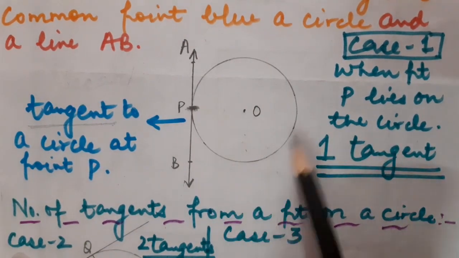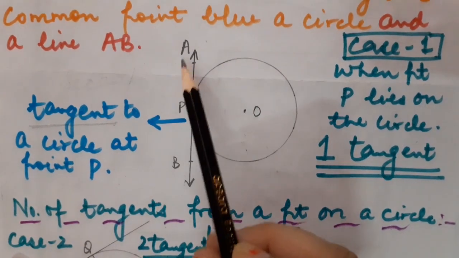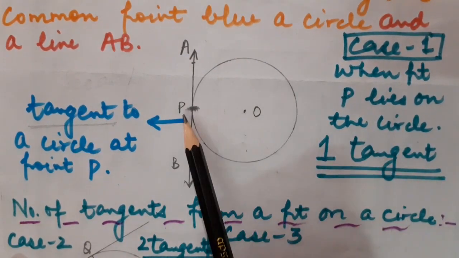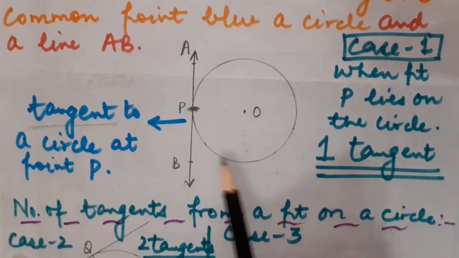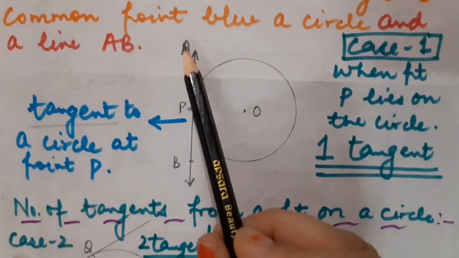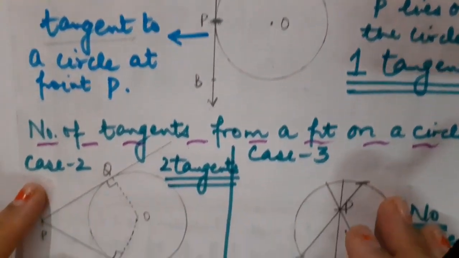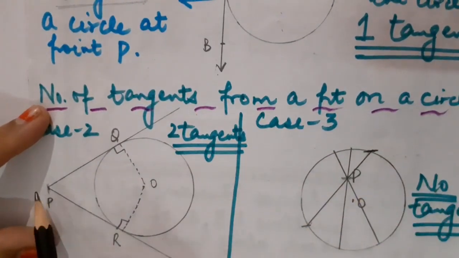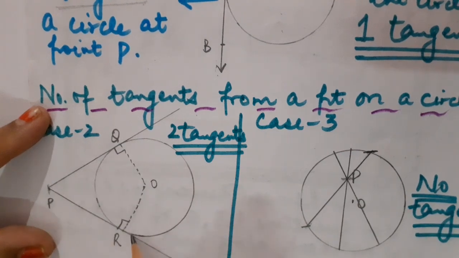Children, here you can see that the point P is that point where the line as well as the circle are going to touch each other. When the point lies on the circumference of the circle, then only one tangent will be passed from there. But in case number 2, when point P lies somewhere outside the circle, then maximum 2 tangents can be drawn. That is PQ and PR.